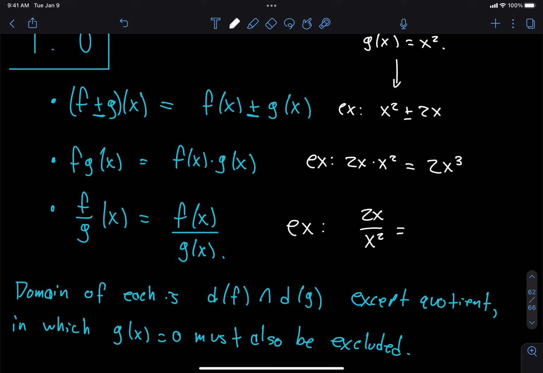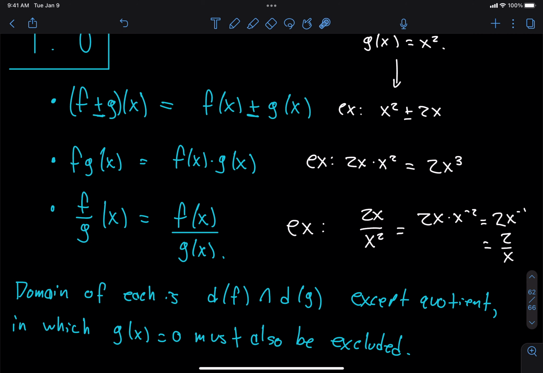How can I simplify? Move the x squared to the top and make it negative. So we get 2x times x to the minus 2, which is what? 2x to the negative 1, right? Which would be 2 over x.